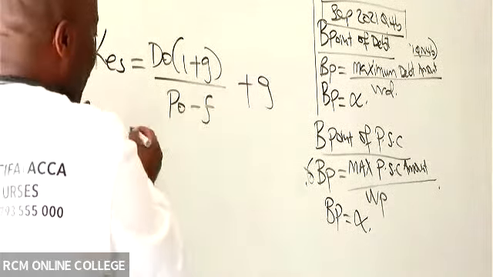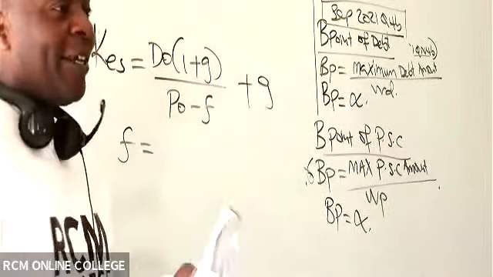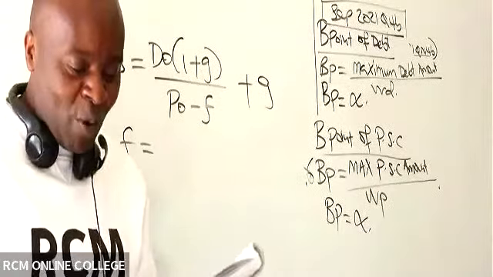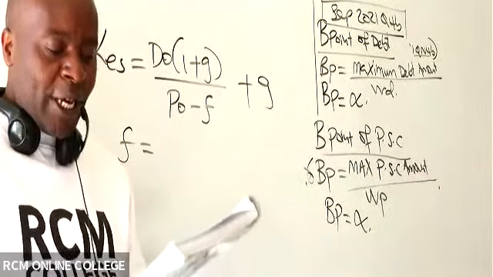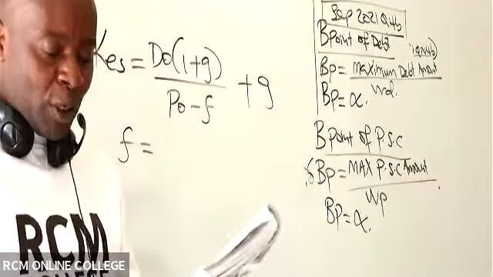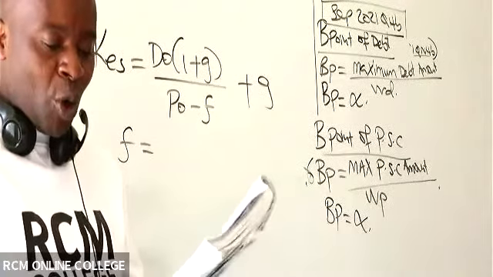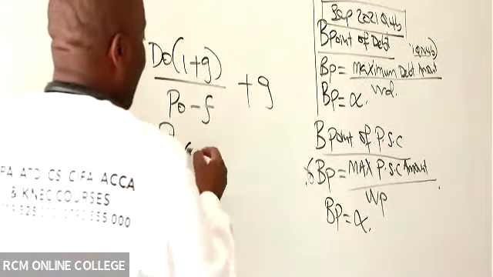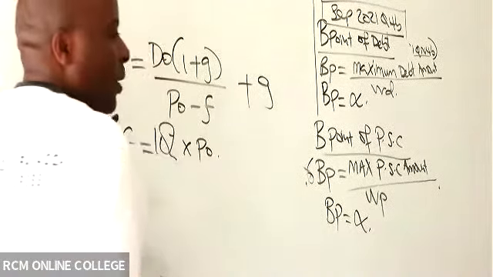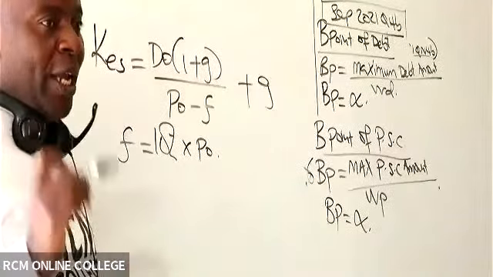So here I have everything except flotation cost. Have they given me flotation costs anywhere? Yes, they are talking about note number 4, equity capital. They are talking about a flotation cost of 10% of the issue price. So it will be 10% of P0, 10% of the price per share.